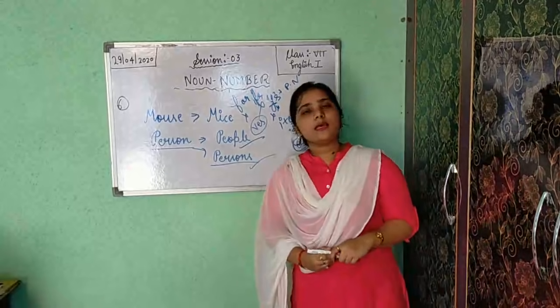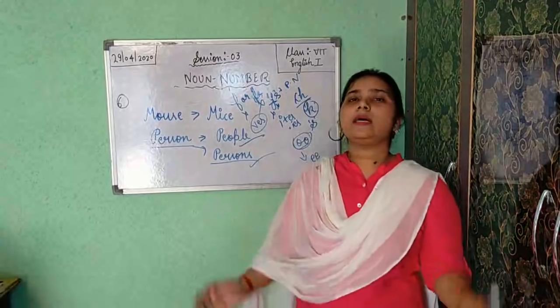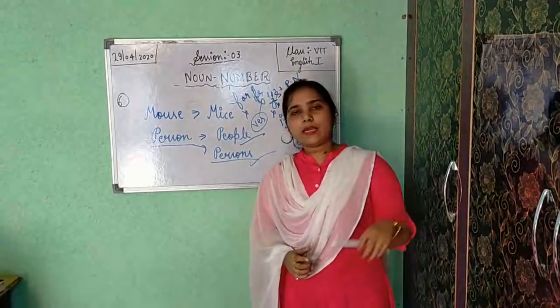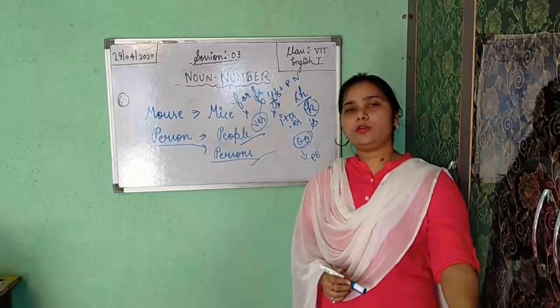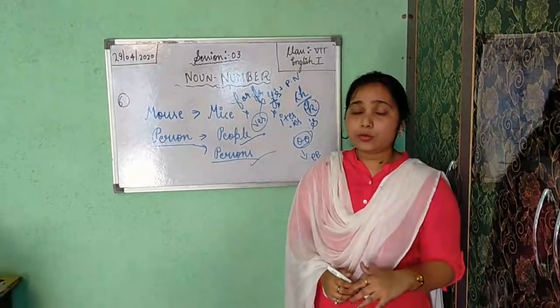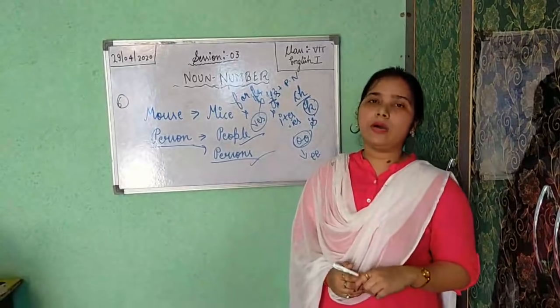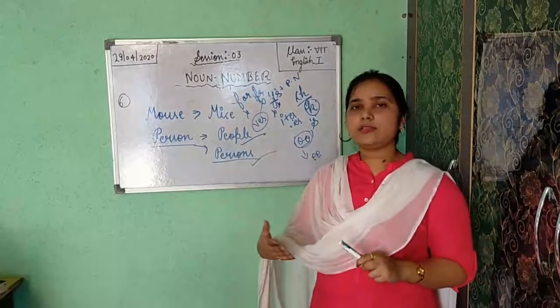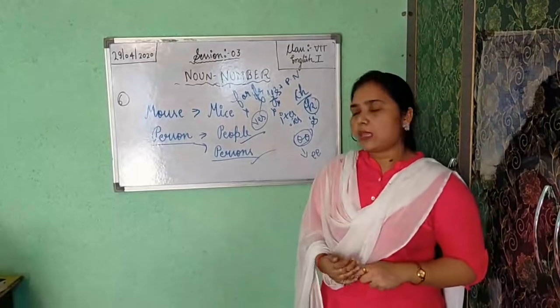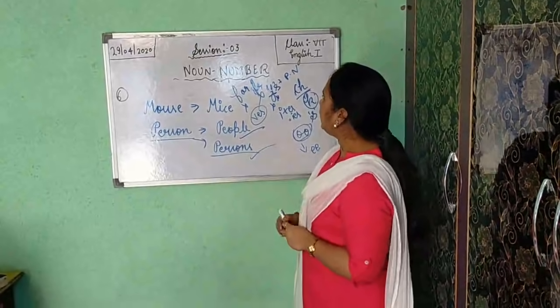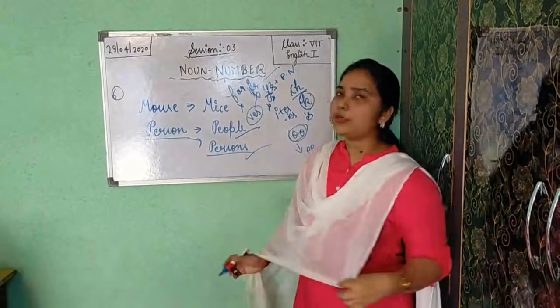Next one is by changing the entire word. If we get any singular number, for making plural sometimes we need to change the whole word. Mouse changes into mice. Okay, so these are the things I have taught you today.